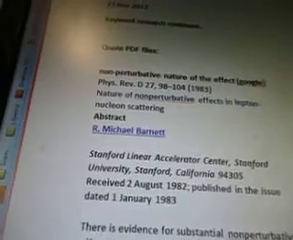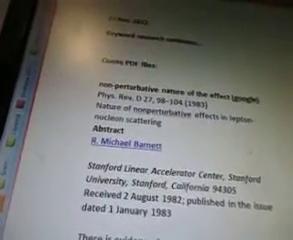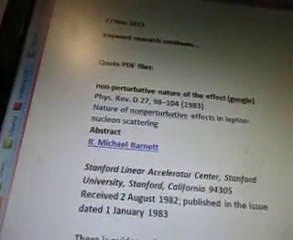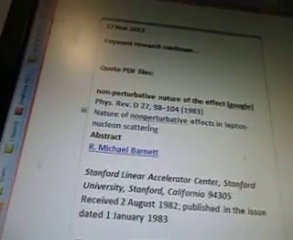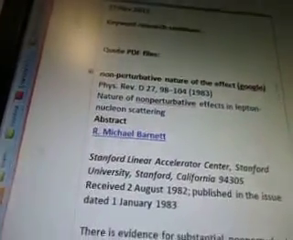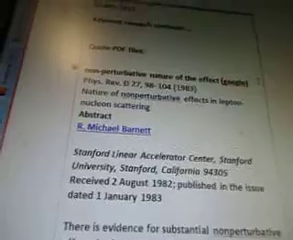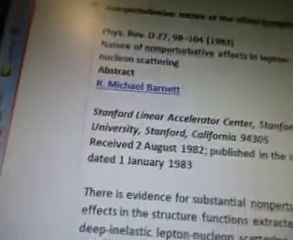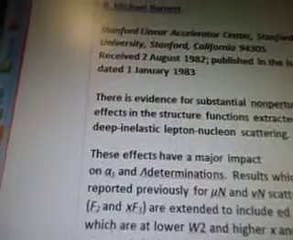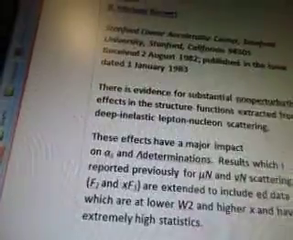So I'm going to quote a PDF file, non-perturbative nature of the effect. So I googled that, and this is what came up. Nature of non-perturbative effects in Lepton Nucleon scattering. And that's from Michael Barnett, Stanford University, California, 1982-83, okay?